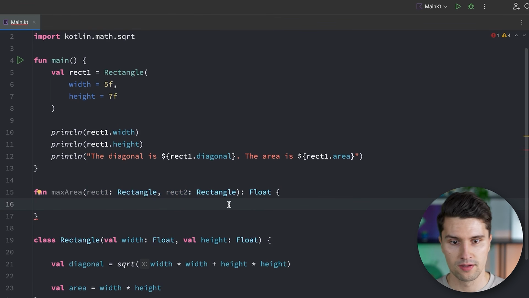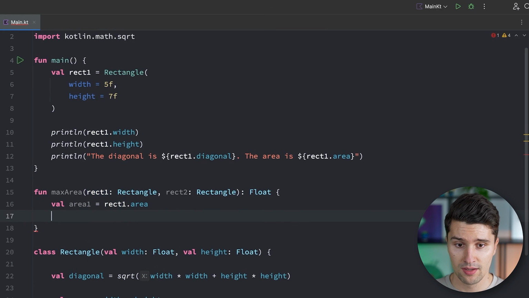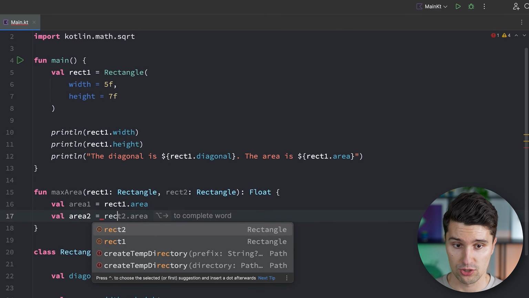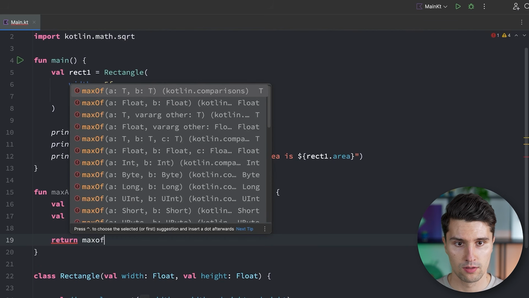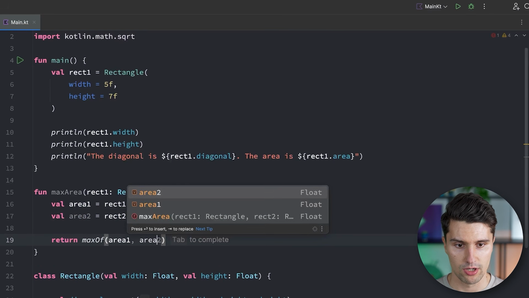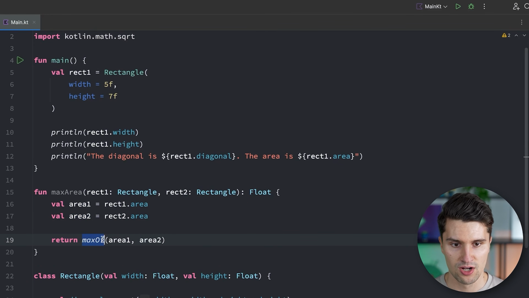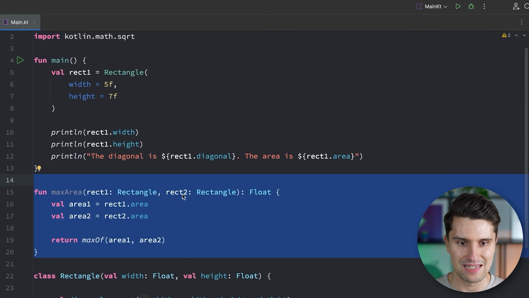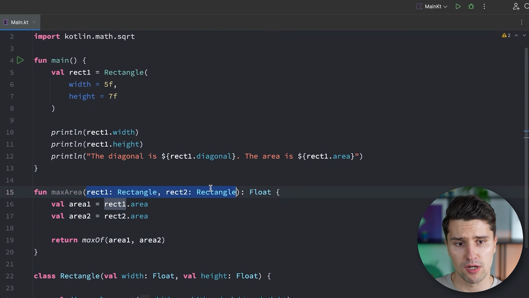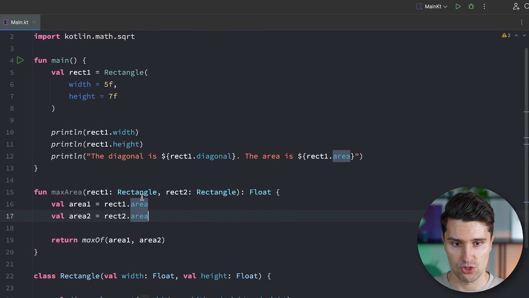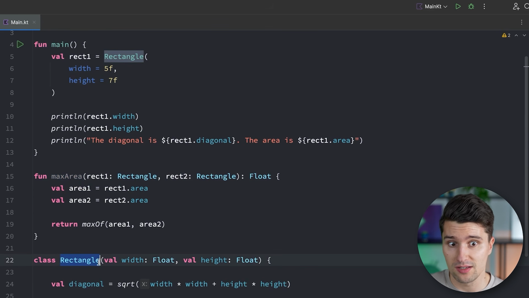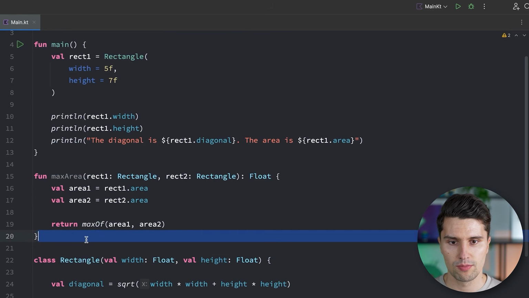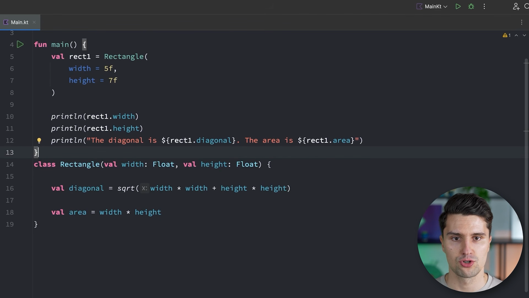So we could say val area1 is equal to rect1.area, val area2 is equal to rect2.area, and then we say return max of area1 and area2. So max of is a predefined function. We could also write all this in an easier way, but you get the idea that we could now pass instances of such a rectangle to a specific function, because we've now defined what a rectangle is in the context of our project. Well, let's remove this function here, because I think this should be clear.